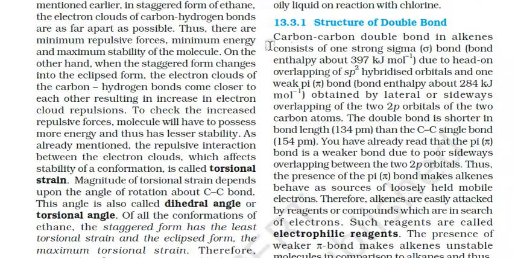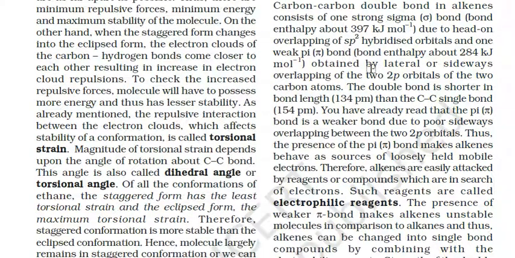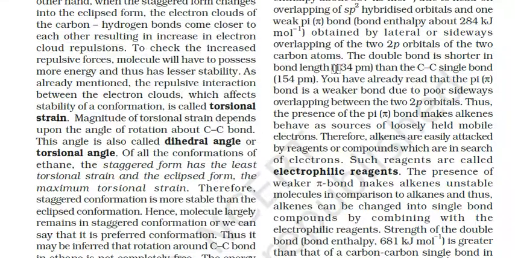Structure of the double bond. The carbon-carbon double bond in alkenes consists of one strong sigma bond whose bond enthalpy is 397 kilojoule per mole, due to head-on overlapping of sp2 hybridized orbitals, and one weak pi bond, obtained by the lateral sideways overlapping of the two p orbitals of the two carbon atoms. The double bond is shorter in bond length, 134 picometers, than the carbon-carbon single bond, 154 picometers.